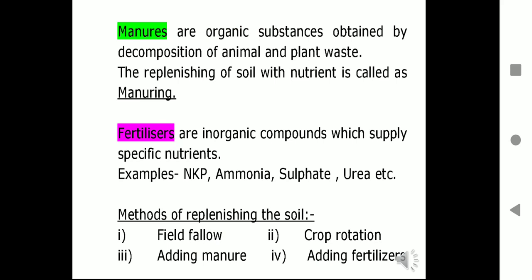Next, we'll study fertilizers. These are chemicals which are rich in particular nutrients only, such as nitrogen, potassium, phosphates, ammonia, sulfate, urea, etc. These are produced in factories and most of them are used for getting better yields of crops.